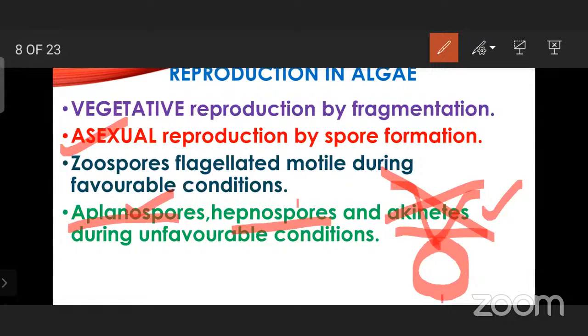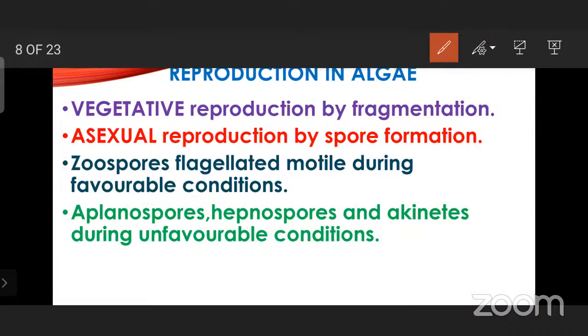Why? Because it is occurring in unfavorable conditions. That's why an outer cover is going to form, secreted outside the spore. So in this manner, the haploid spores are going to get released during the unfavorable conditions. Now we'll go for the sexual reproduction of this one.